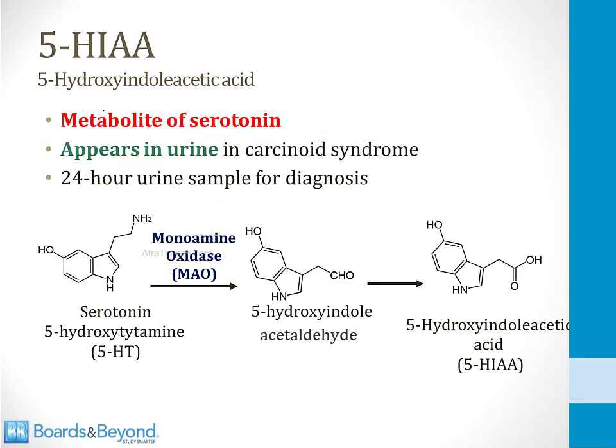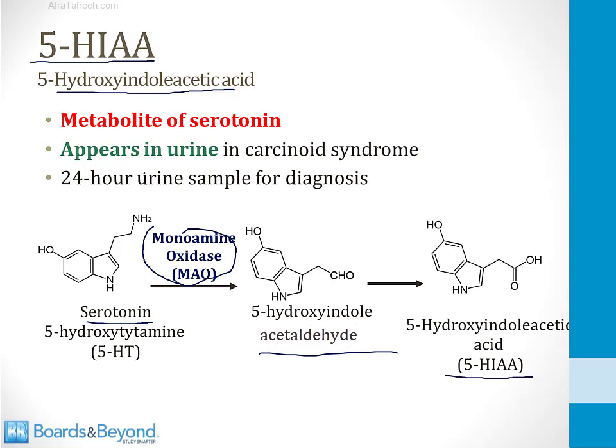You might think that you could measure the serum level of serotonin to make a diagnosis of carcinoid syndrome, but unfortunately serum levels of serotonin are not reliable and are not useful for the diagnosis. Instead, what you need to do is measure a metabolite of serotonin called 5-HIAA. 5-HIAA is 5-hydroxyindoleacetic acid, and it is derived from serotonin when serotonin is broken down. There's an enzyme called monoamine oxidase which breaks down serotonin into an intermediate, which is then converted into 5-HIAA. And this will appear in the urine in patients who have the carcinoid syndrome.